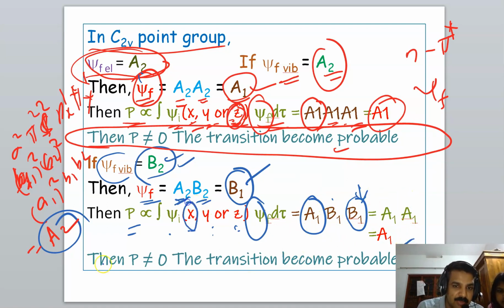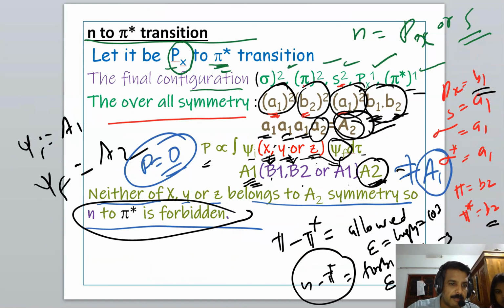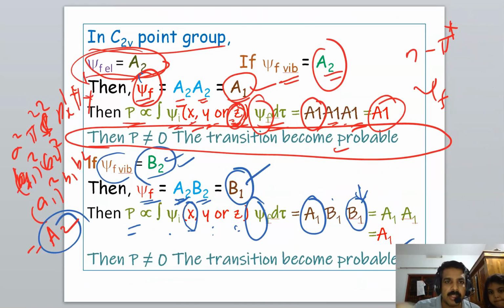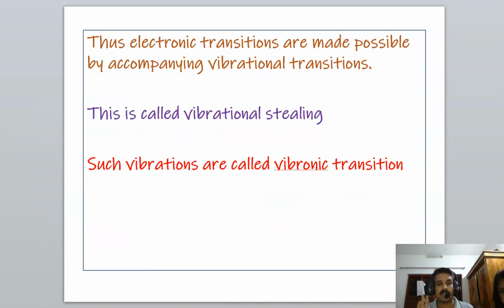If we look at the character table, you can see that the symmetry of x is equal to B1. So A1 into B1 into B1 is equal to A1, that is totally symmetric. Then P is not equal to 0, and the transition becomes probable. Okay, so this is our conclusion.